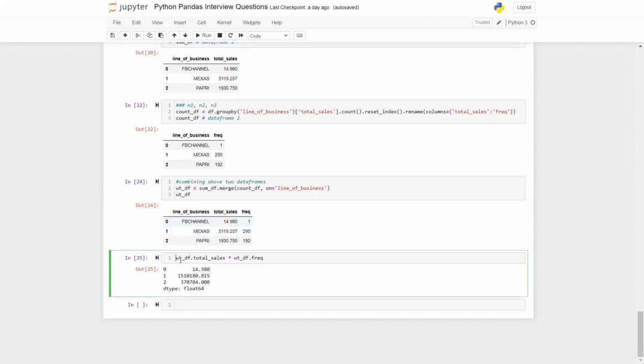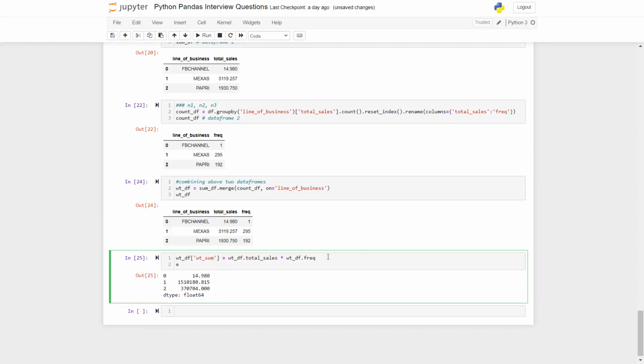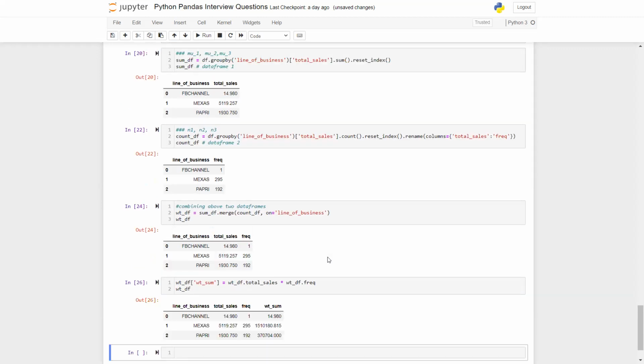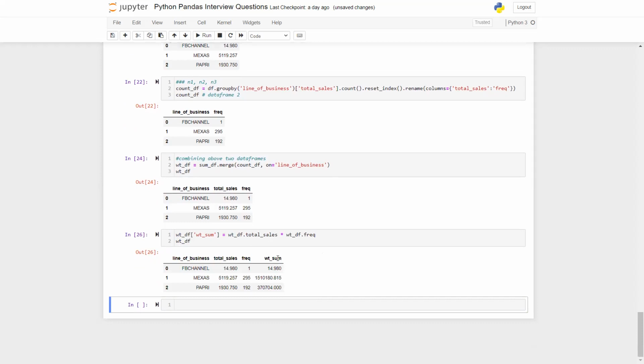But I have to store it. I cannot leave it. I need it in the same data frame because in my data frame I also need individual n1, n2, n3. That's the reason I'm going ahead and saying weighted sum. I call it weighted sum as a new variable in my data frame. Now after running this code, you see I have a new column here called weighted sum.